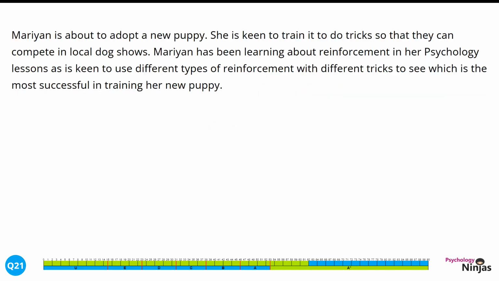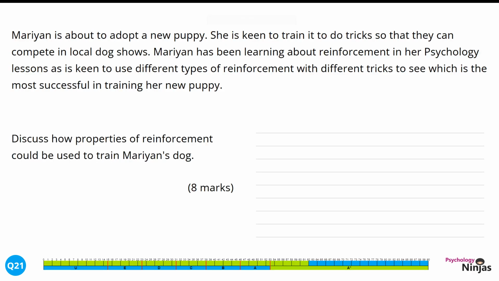Marianne is about to adopt a new puppy. She is keen to train it to do tricks so that they can compete in local dog shows. Marianne has been learning about reinforcement in her psychology lessons and is keen to use different types of reinforcement with different tricks to see which is the most successful in training her puppy. Discuss how properties of reinforcement could be used to train Marianne's dog, 8 marks.